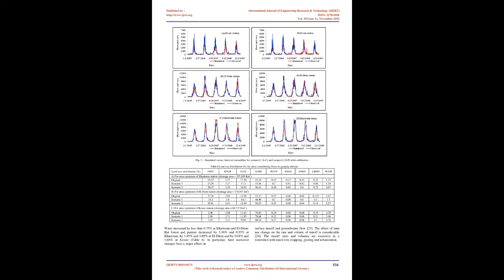In this study, automatic calibration was done at multi-gauge stations, Kessie, El-Diem, and Khartoum, for the 2 delineation scenarios, for the period 2005 to 2009. For the calibration, 13 sensitive parameters obtained from a combination of the first 10 sensitive parameters of each scenario were used. The values of R2 and NSE resulted in, respectively, 0.65 and 0.54 at Kessie, 0.78 and 0.76 at El-Diem, and 0.80 and 0.71 at Khartoum for Scenario 1, and 0.68 and 0.63 at Kessie, 0.80 and 0.77 at El-Diem, and 0.84 and 0.84 at Khartoum for Scenario 2 after calibration.